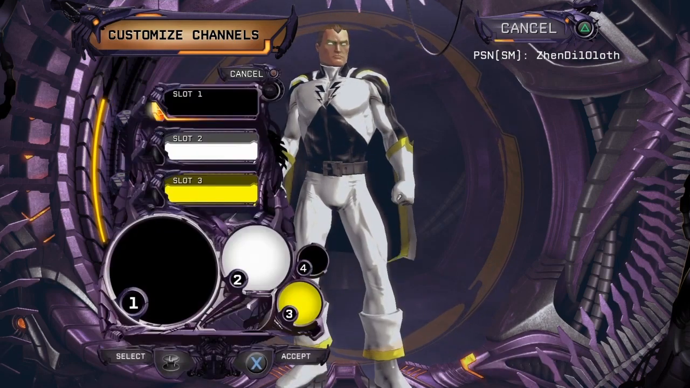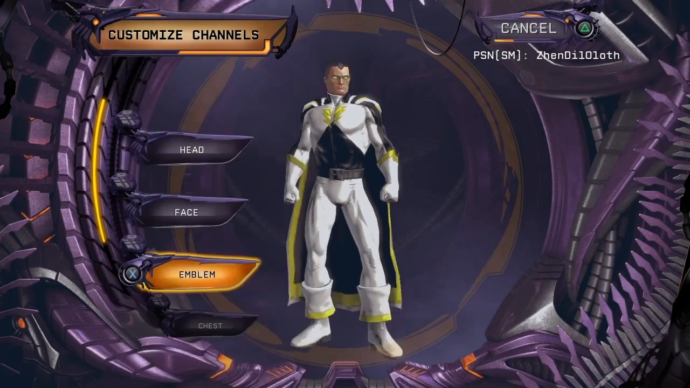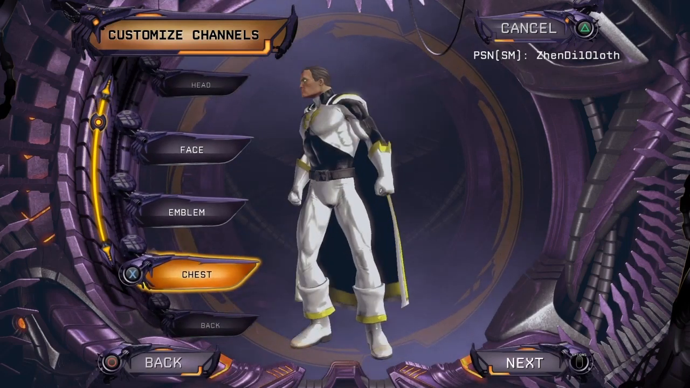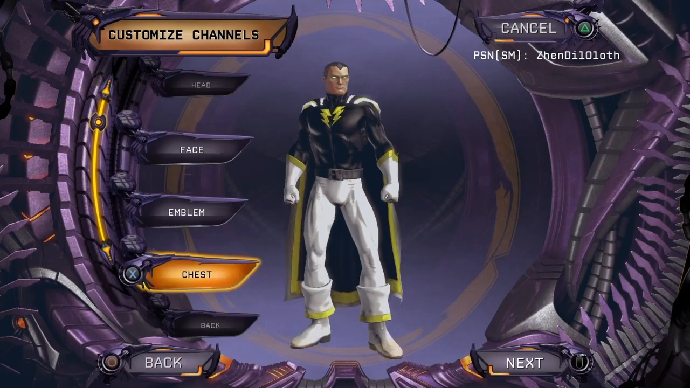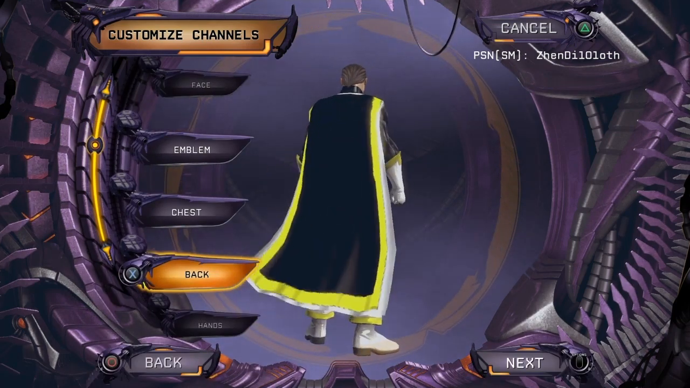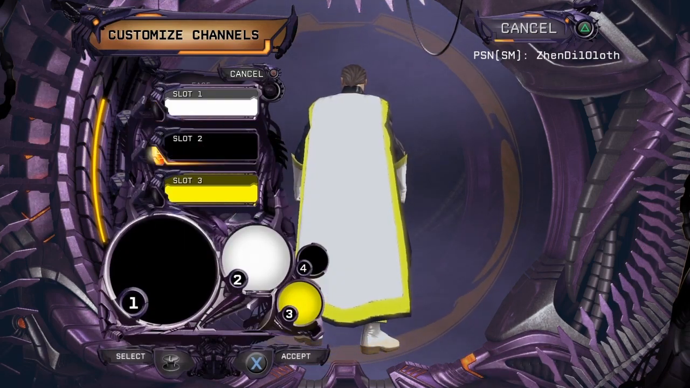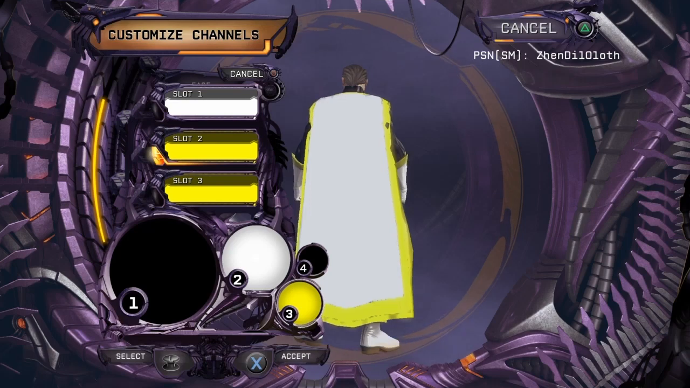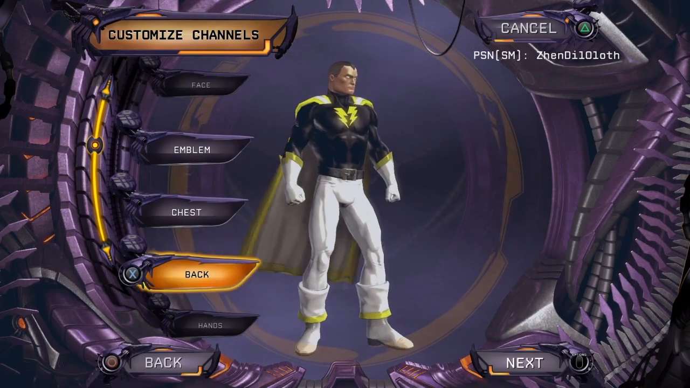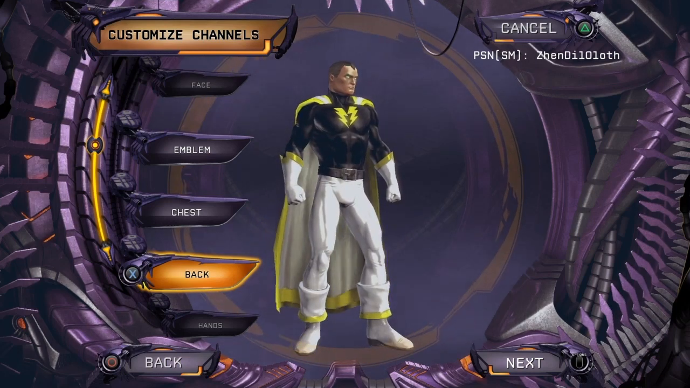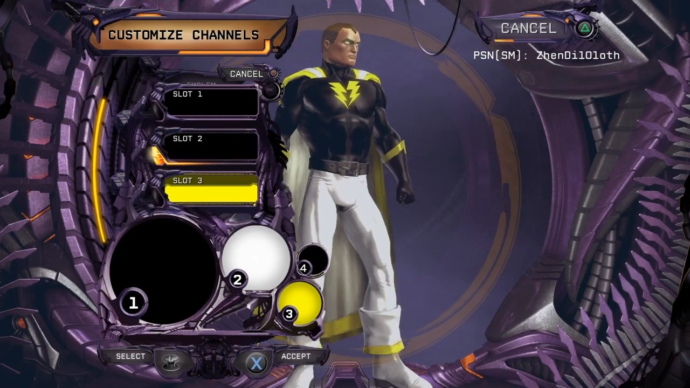So for the emblem, let's just put it all yellow. I'm not sure if that's the emblem we're going to use, but for now, that's what we have. So for the chest piece, we'll just put it black. For the back piece, the reason why I went with embellished, I guess we could end up using it if we wanted to. And this could kind of sort of work for our friend Black Adam. For the hand, doesn't really matter. Let's put it, there we go.